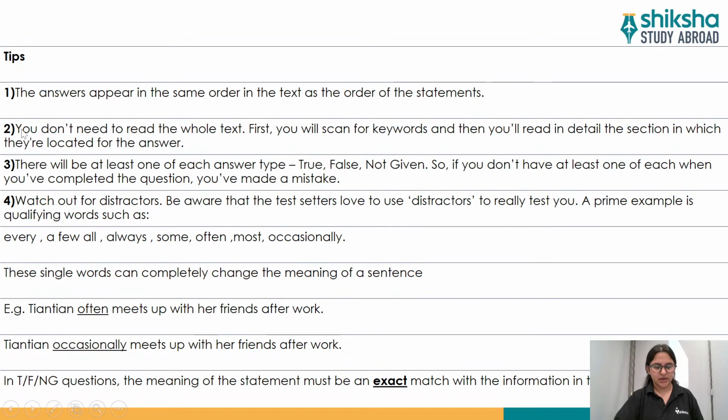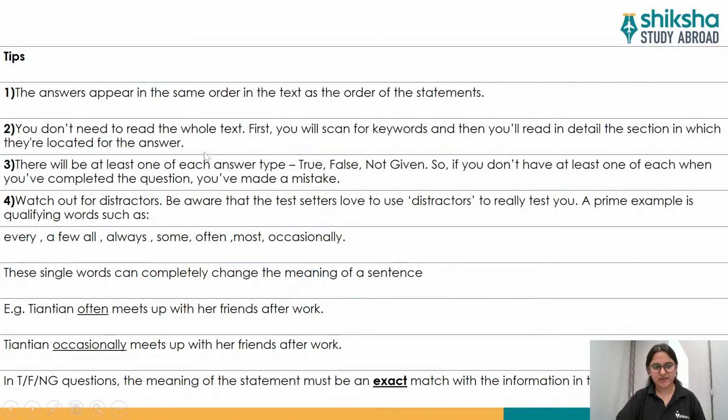Now, the second tip is you don't need to read the whole text. Again, a very important point. You do not need to understand each and every word because you might not require it for your answer. So first you will scan the keywords and then you will read in detail the section in which they are located for the answer. So definitely skimming and scanning is something very important, and every tutor or every IELTS trainer or examiner tells you about the skimming and scanning techniques because these are very much required in your reading as well as listening paper. All right.